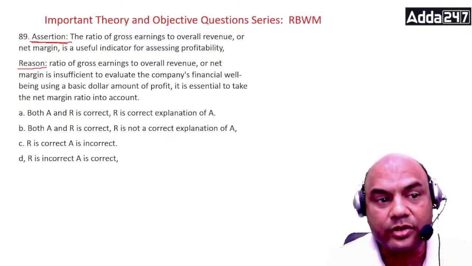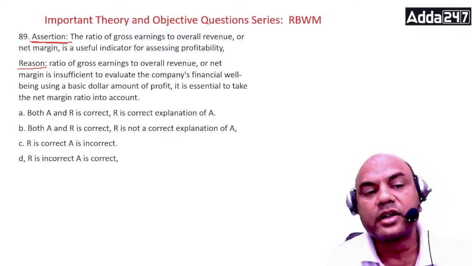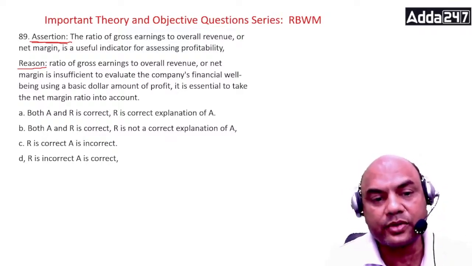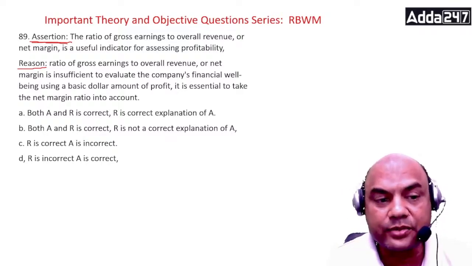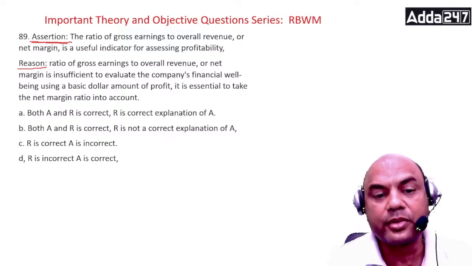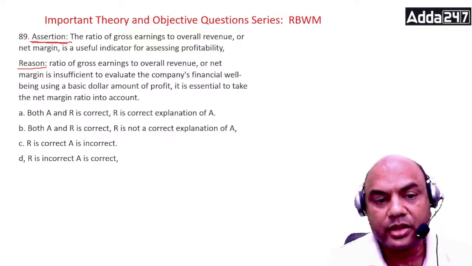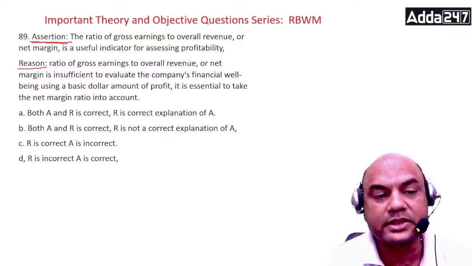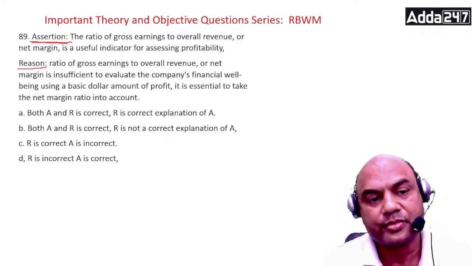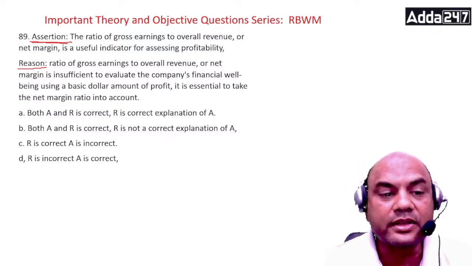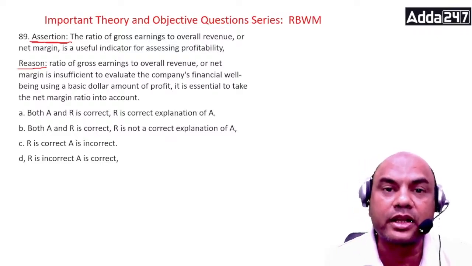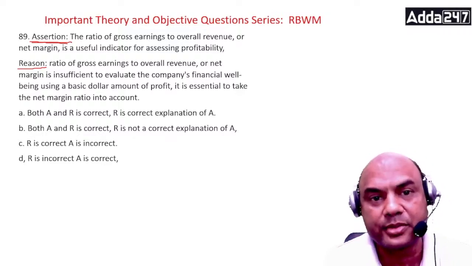Is anyone wrong? The reason: ratio of gross earnings to overall revenue or net margin is insufficient to evaluate a company's financial well-being using a basic dollar amount of the profit. It is essential to take net margin ratio into account. So gross margin is incapable of giving the bank's overall performance.